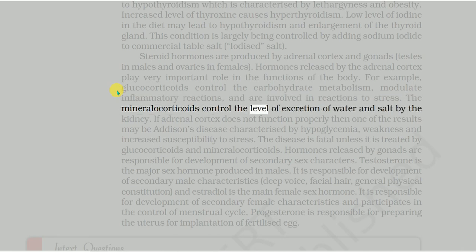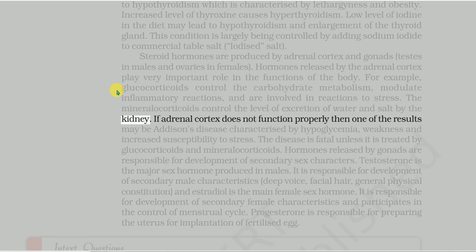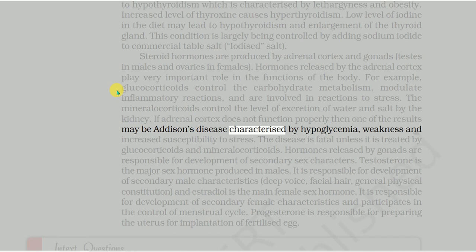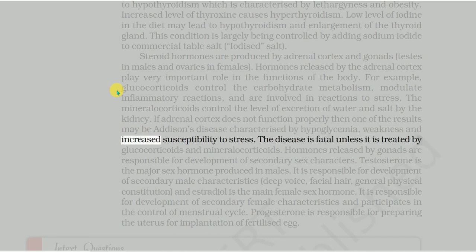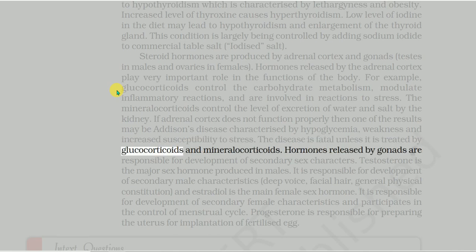If the adrenal cortex does not function properly, then one of the results may be Addison's disease, characterized by hypoglycemia, weakness and increased susceptibility to stress. The disease is fatal unless it is treated by glucocorticoids and mineralocorticoids. Hormones released by gonads are responsible for development of secondary sex characters.